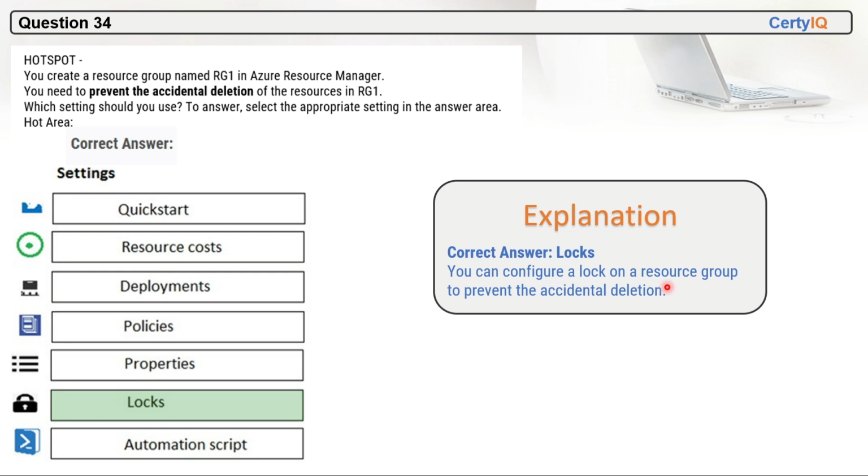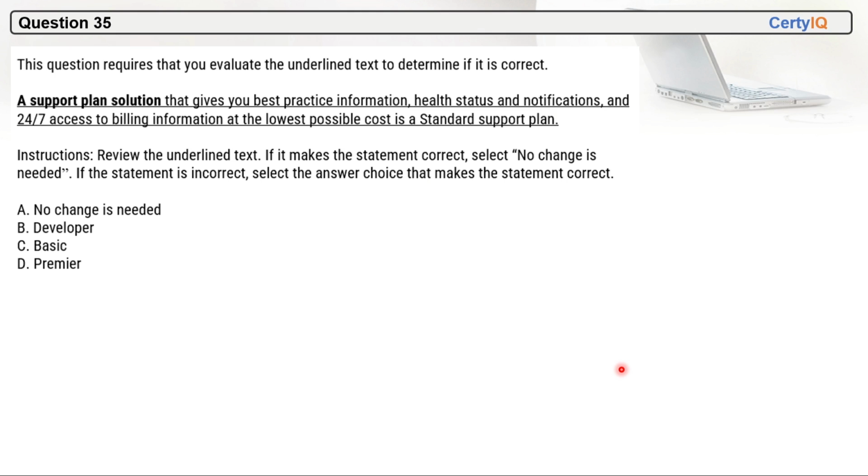You can configure a lock on a resource group to prevent the accidental deletion. Question 35. This question requires that you evaluate the underlying text to determine if it is correct. A support plan that gives you best practice information, health status and notification and 24 by 7 access to billing information at the lowest possible cost is a standard support plan.